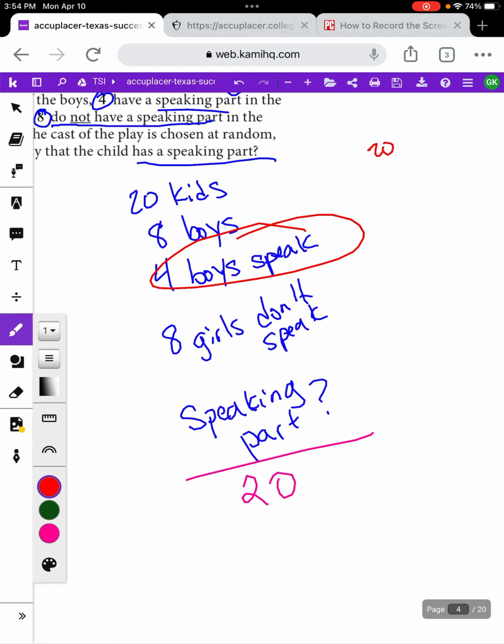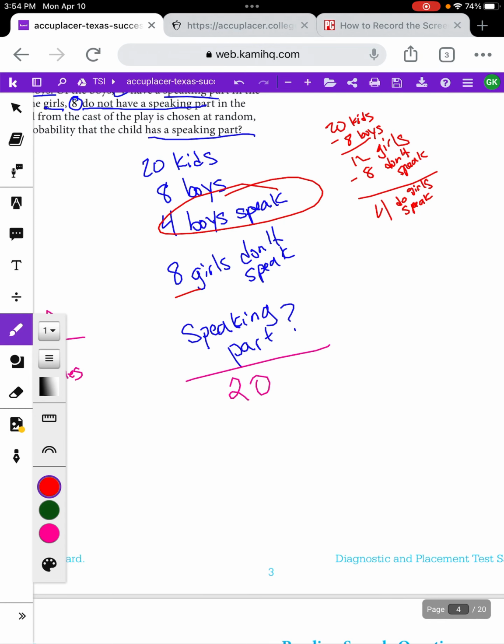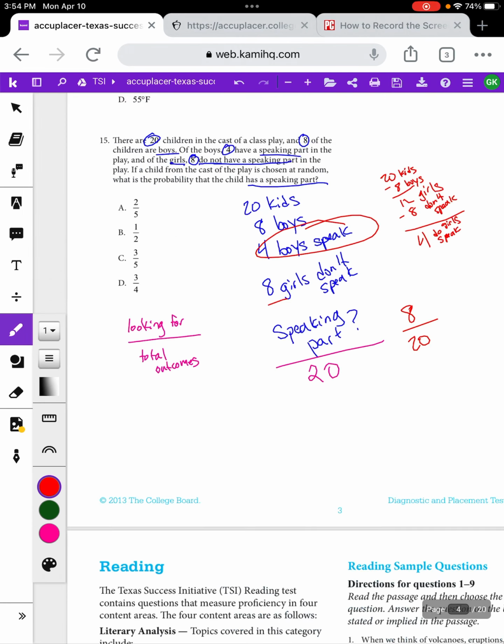So let's start from the beginning. There were 20 kids. 8 of them are boys. So if we take away 8 kids, we're left with 12. So 20 kids minus 8 boys leaves us with 12 girls total. Out of all of those girls, 8 of them don't speak. So if we take away the 8 that don't speak, that leaves us with 4 girls left over that do speak. So 4 girls that do speak and 4 boys that do speak, which gives us a total of 8 kids that have a speaking part out of 20 kids total.